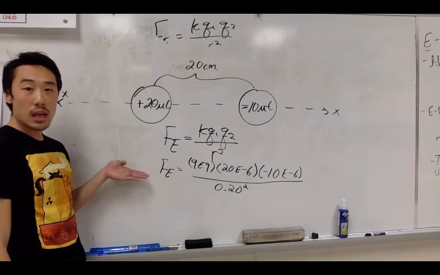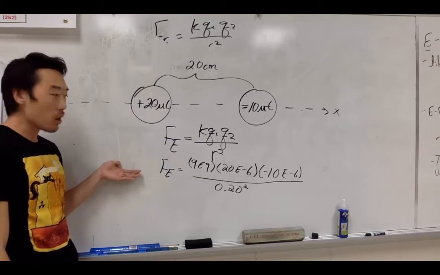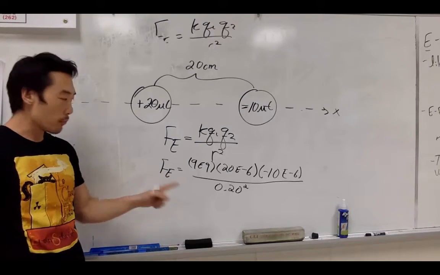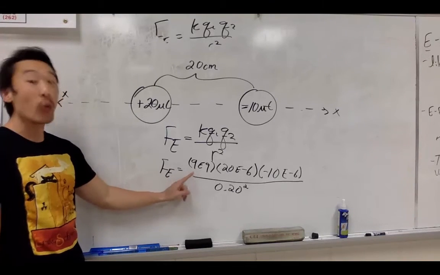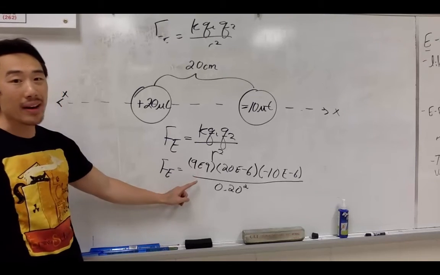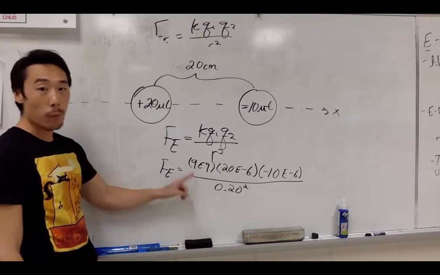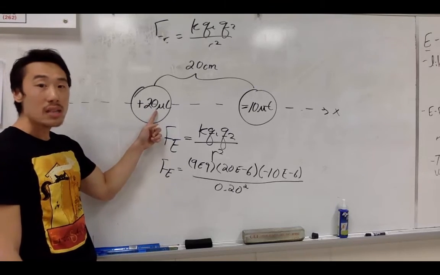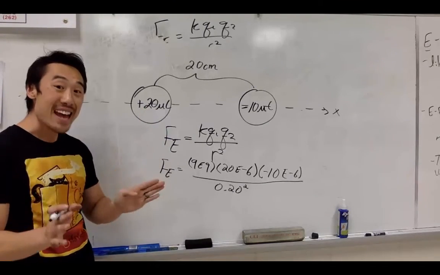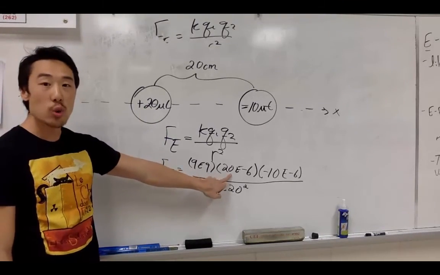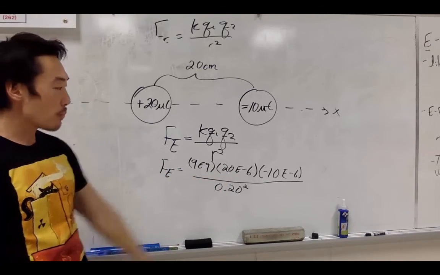All right, so this is the written form of the equation. Now, a couple of pointers here. I like to use 9e9, or 9 times 10 to the 9, for k. You might see it written as 8.999999999, but I like to use this one. Also, micro is the prefix for 10 to the negative 6. And so you'll notice here I wrote 20 times 10 to the negative 6. Okay?